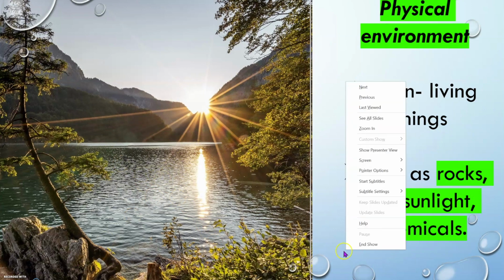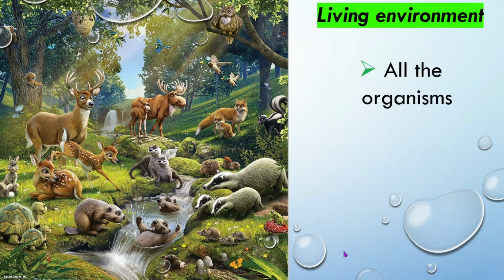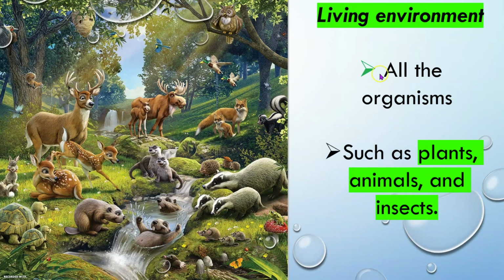Now the second one, the living environment. Everybody repeat after me. Living environment. Very good. So the living environment are all the organisms. Okay, so we know that the organisms are individual, like animals, insects, plants, or any so-called life form. Okay, so it says here plants, animals, and insects are called living environment.